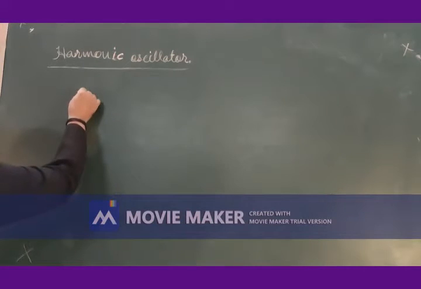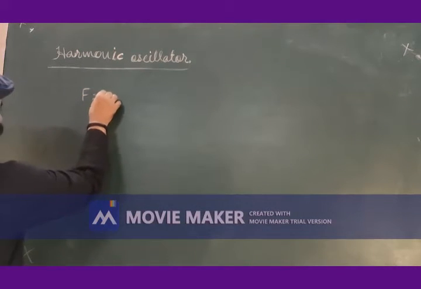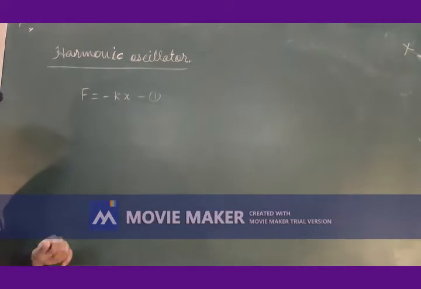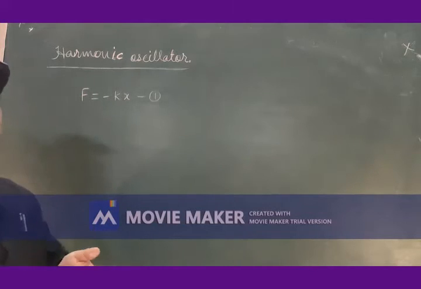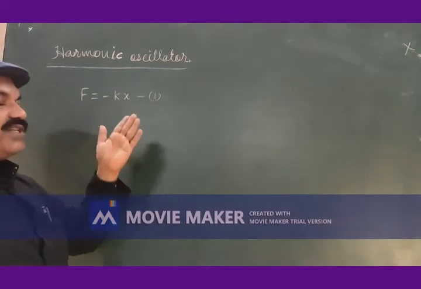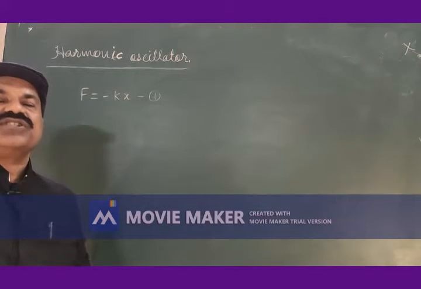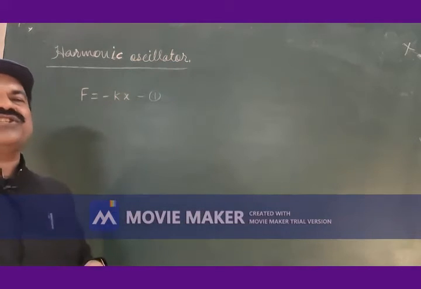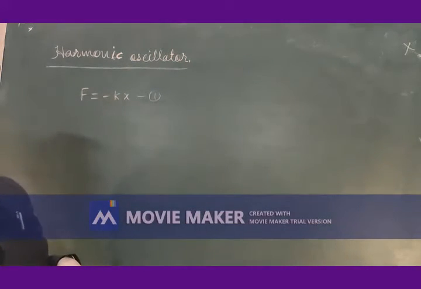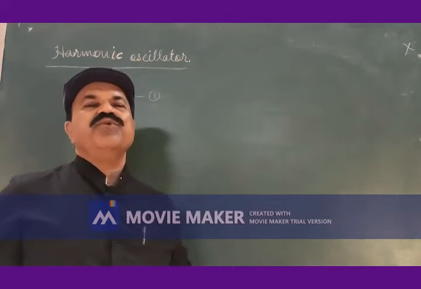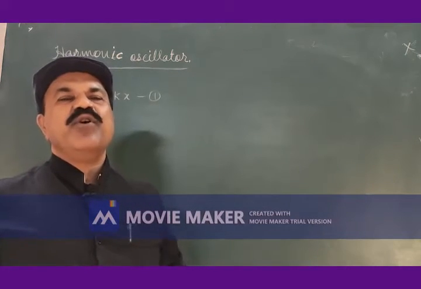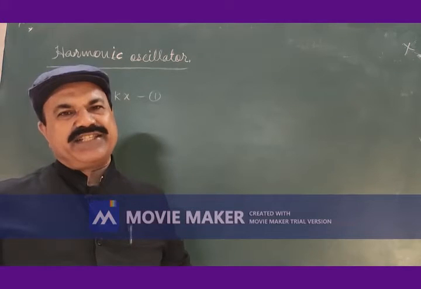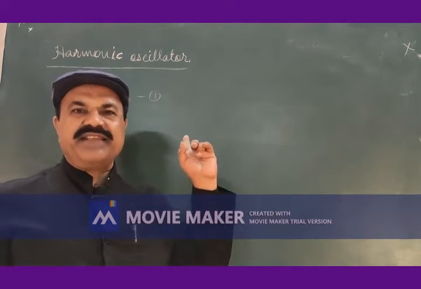Mathematically, this can be written as F = -kx, equation number 1, where F is the restoring force, k is the force constant per unit displacement, and x is the displacement. The minus sign is there because the restoring force opposes motion of the vibrating particle from mean position to any extreme.